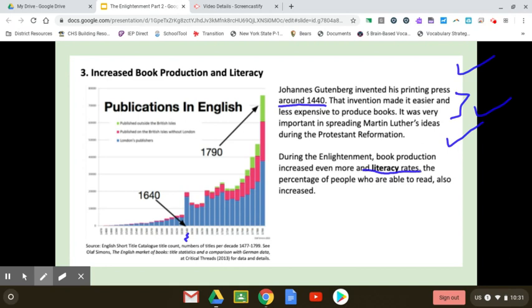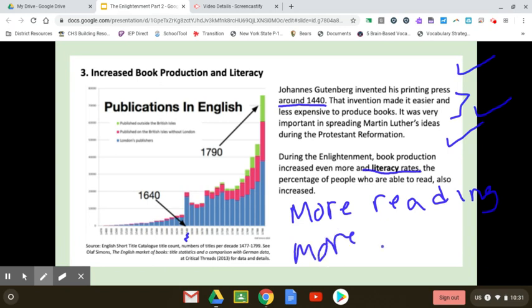Okay, so if more people are reading, what does that mean? More people are going to be educated, right? And if more people are educated, they're going to be using reason more than just believing blindly what the church and monarchs say.